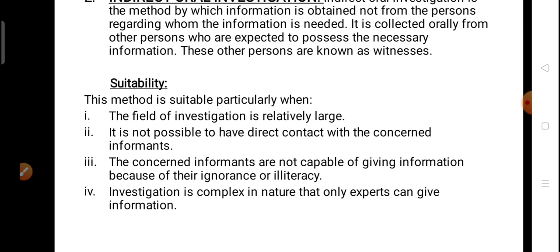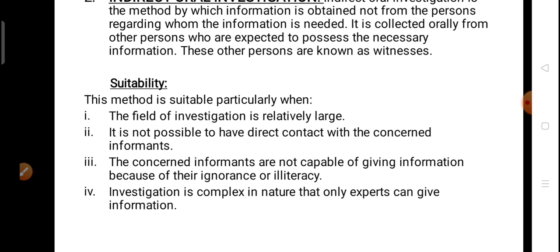And the last point here is that the investigation is complex in nature, so that only experts can give information. See, the type of investigation we are doing is very complex, and we cannot collect the information from any ordinary person. Only the expert can give us information. Then in that case, we have to take the information from the expert or the witness.